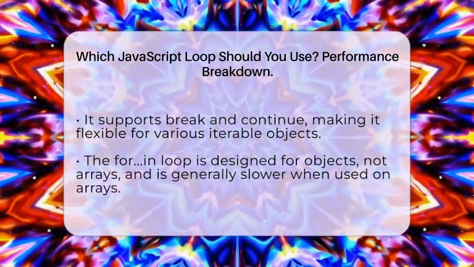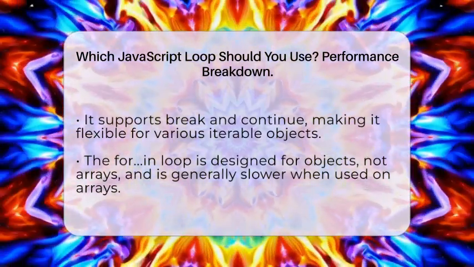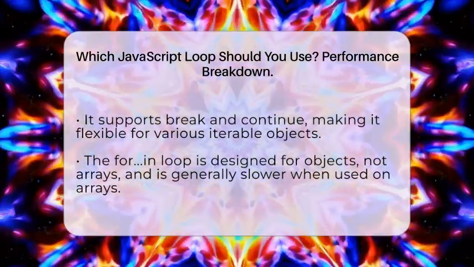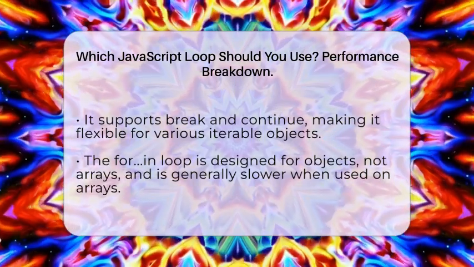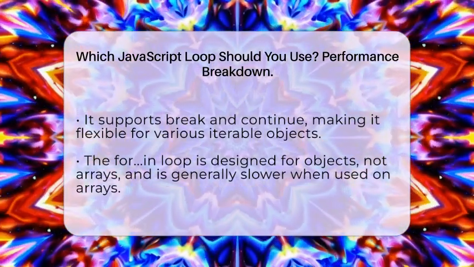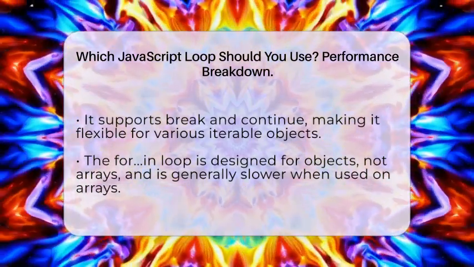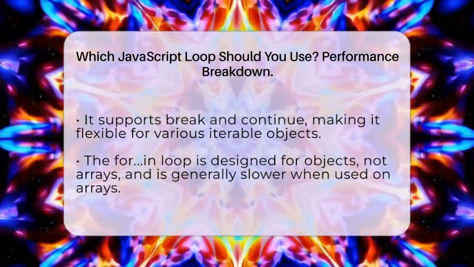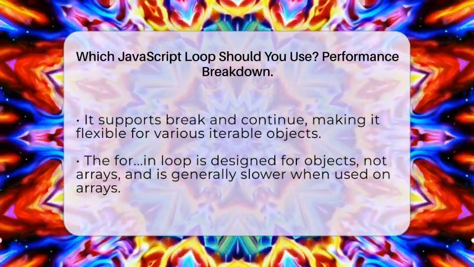Finally, the while and do-while loops are options. They look like this: while (condition), and do { } while (condition). They tend to be slower than for loops in some environments. Use them when you don't know how many times you'll need to run the loop or when you want the loop to run at least once.